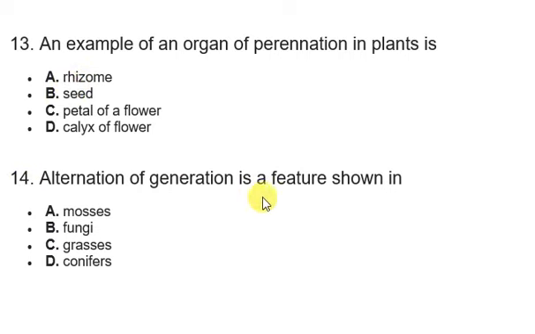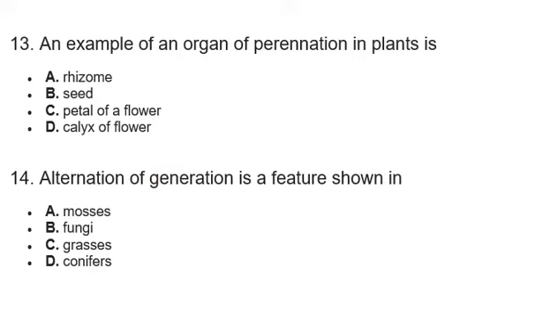Alternation of generation is a feature shown in dash. Alternation of generation means a change or an exchange between two different life cycles. For example, we have the gametophyte and we have the sporophyte. So for example, at a particular time the plant is going to be using a sporophyte as a means of reproduction.